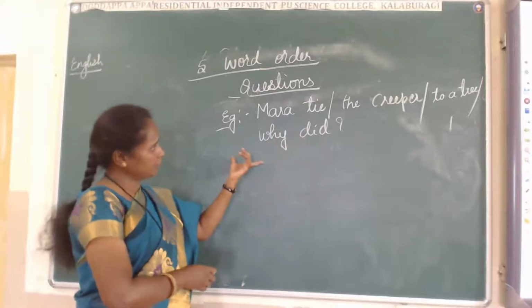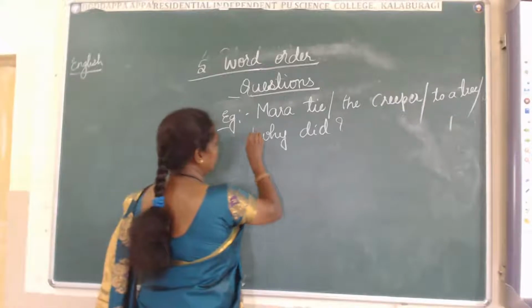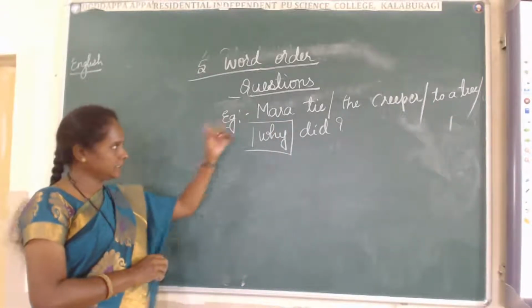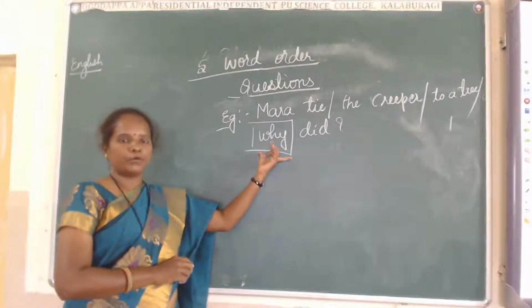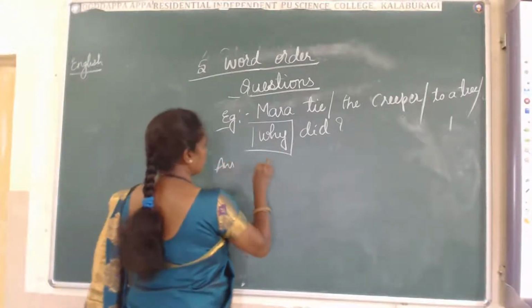Here, which is the question word? The WH word. This sentence begins with the WH word. Here, the answer will be why.